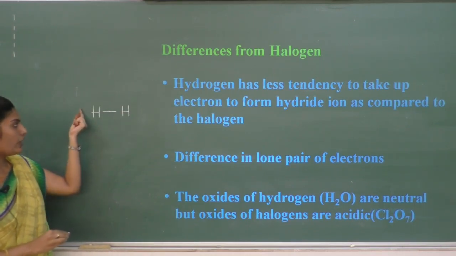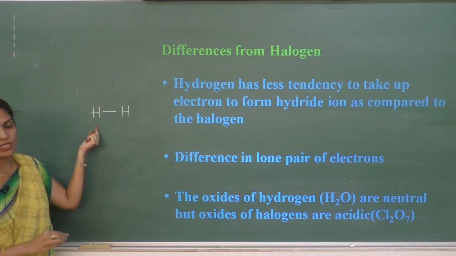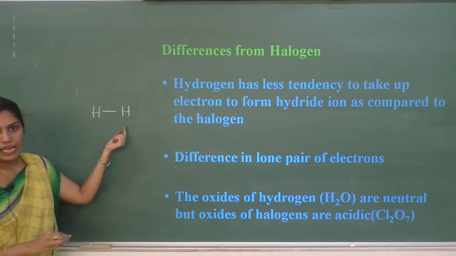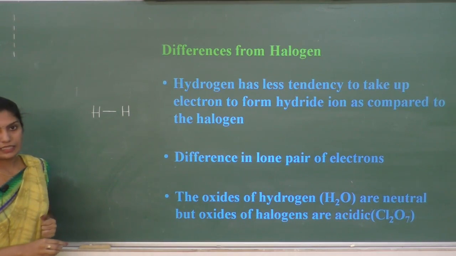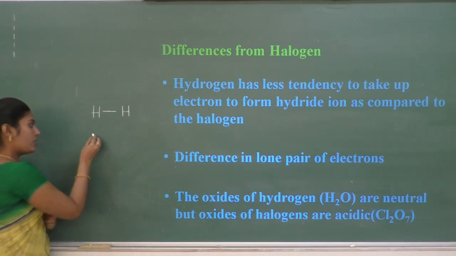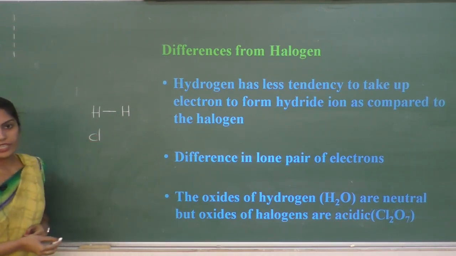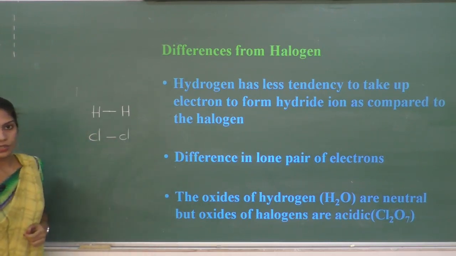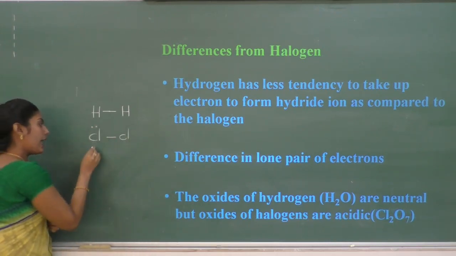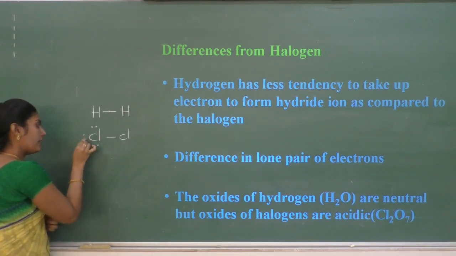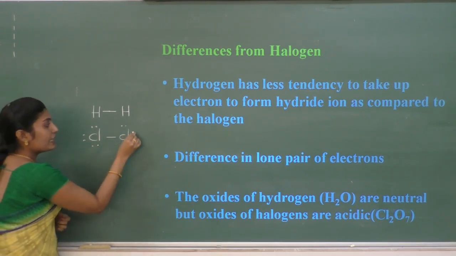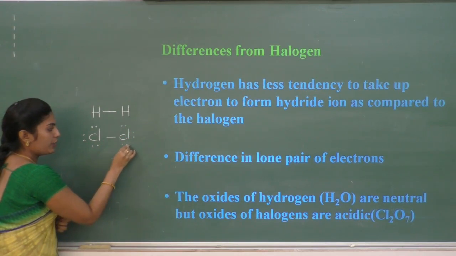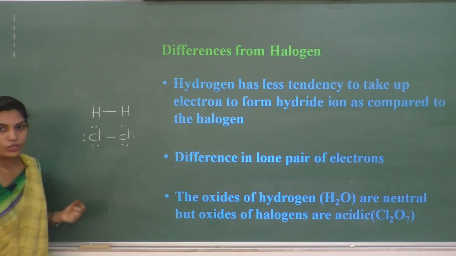There are no extra electrons on the hydrogen atoms. If I consider halogens like the chlorine molecule, each chlorine atom contains 3 unshared pairs of electrons.